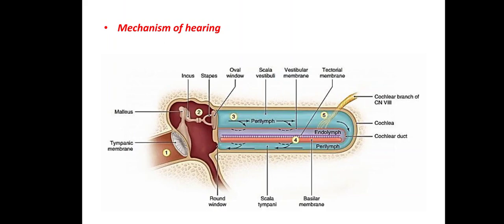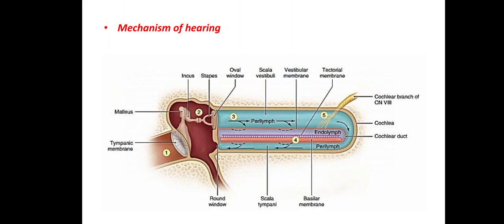The Reissner's membrane receives the movement of the liquid perilymph, and it starts stimulating the endolymph, which fills the scala media. After that, the tectorial membrane, which is part of the organ of Corti, starts to move, receives the momentum of that endolymph, and sends the stimuli to the hearing cells or hair cells.